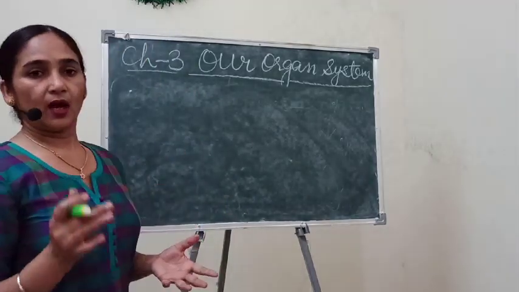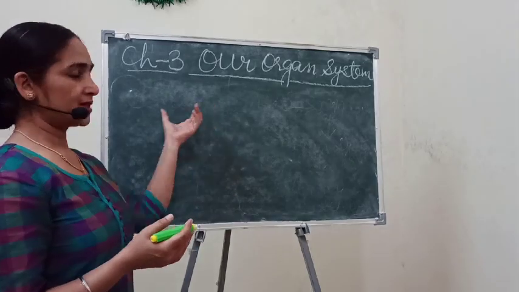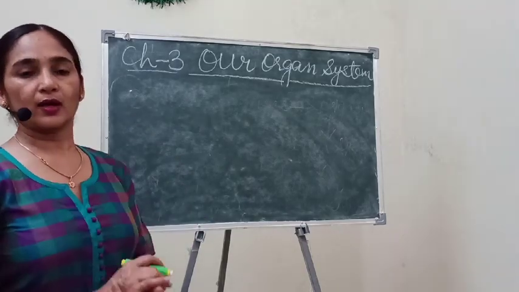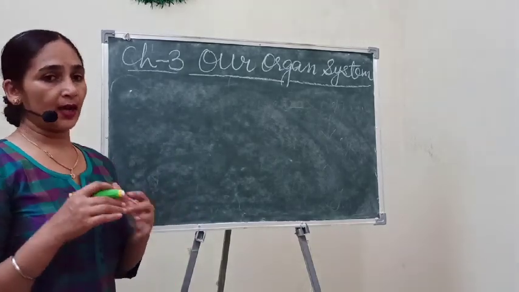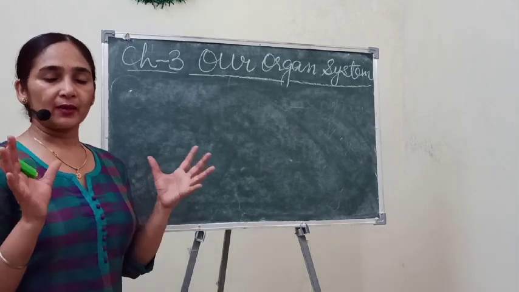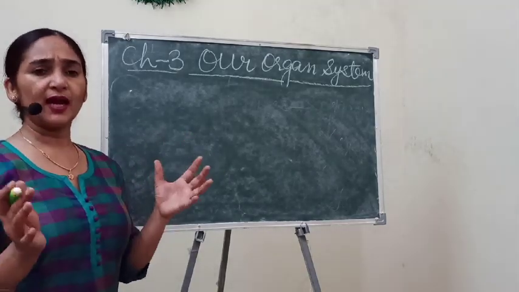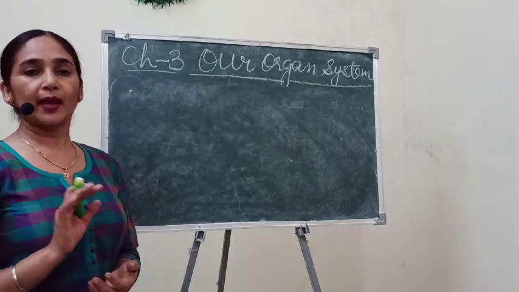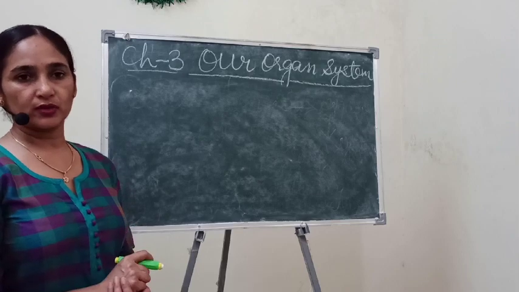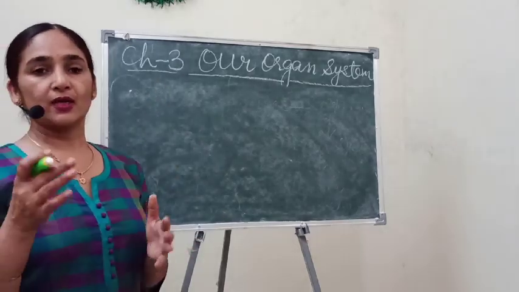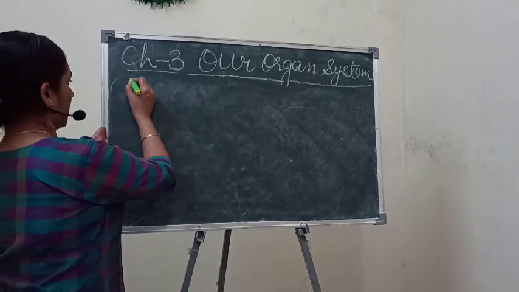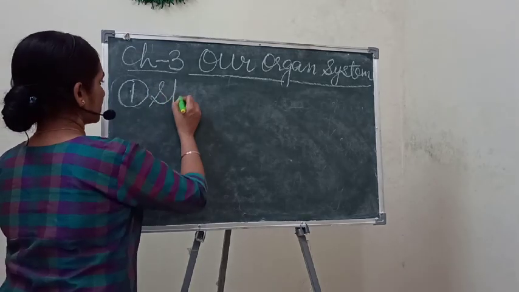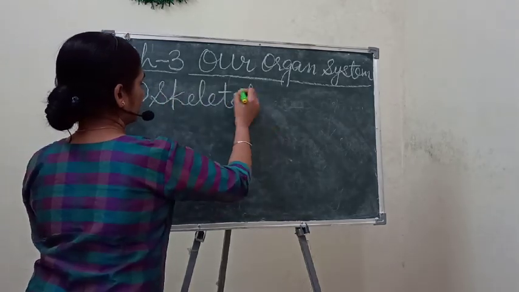Now I will revise in short about all the organ systems. As you know, all the organ systems of our body are just like a machine, and that machine works with the help of different organ systems. In your syllabus, a total of 8 organ systems are mentioned. So we will study one by one. First, we will recall the system which is called the skeletal system.